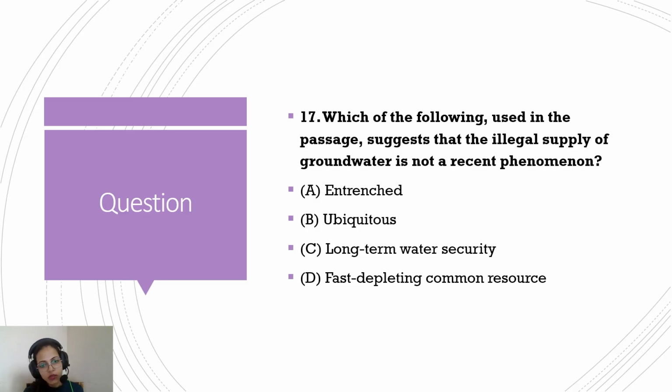But okay, A and B can be confusing for some. Long term water security, because I understand in the examination hall it is very difficult to think with so much clarity. Doubts come. So while in the present scenario you would be like, no, I can imagine it's A only, because deep rooted means something has taken time. For example, a tree growing will have to deepen its root, and it will take its time.